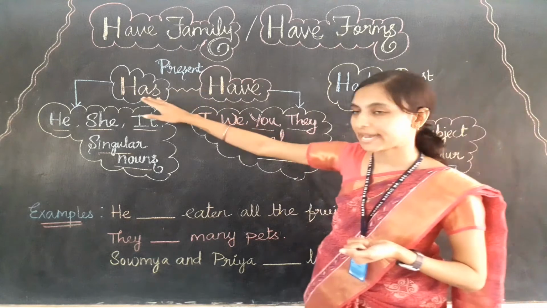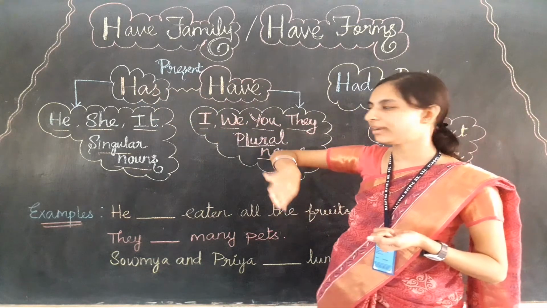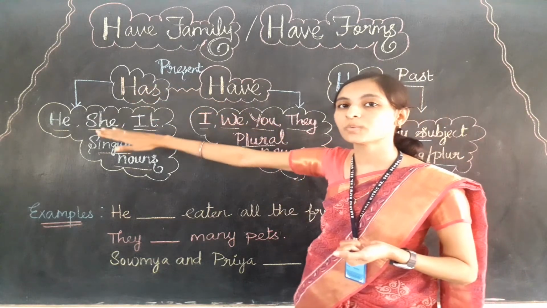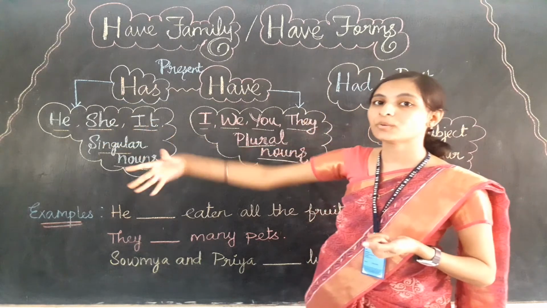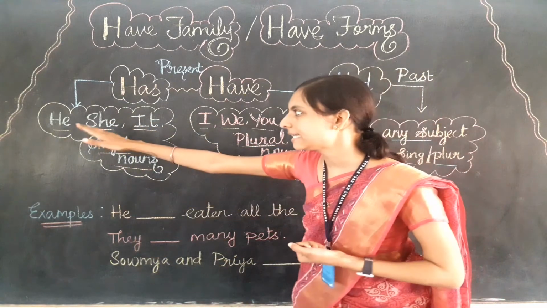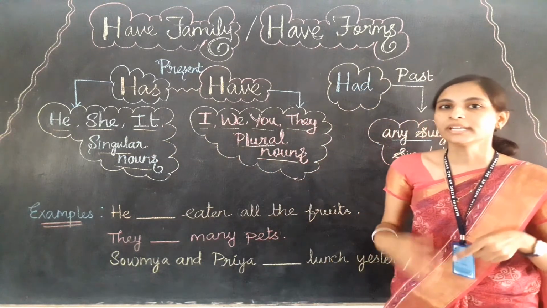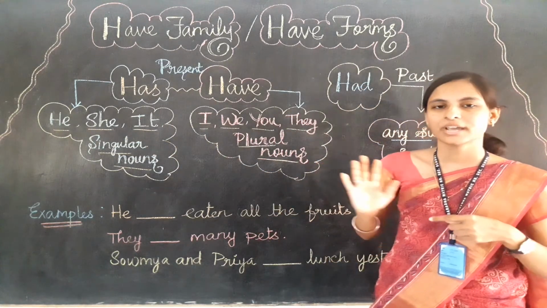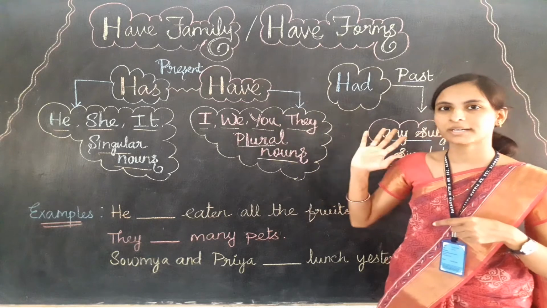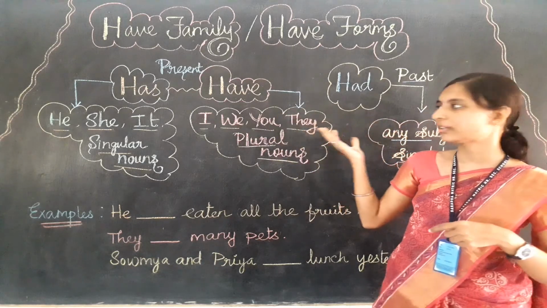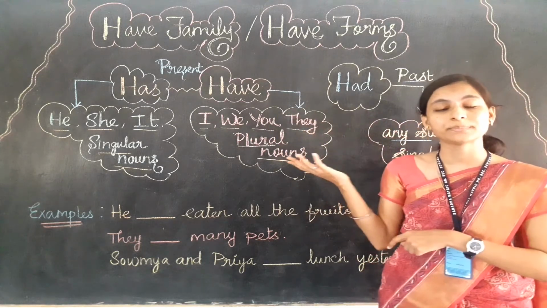And has is also a present time verb, but it can be used only with he, she, it, and also singular nouns. Clear, children? I hope you are clear with this definition, that is, where each can be used and with which subjects.